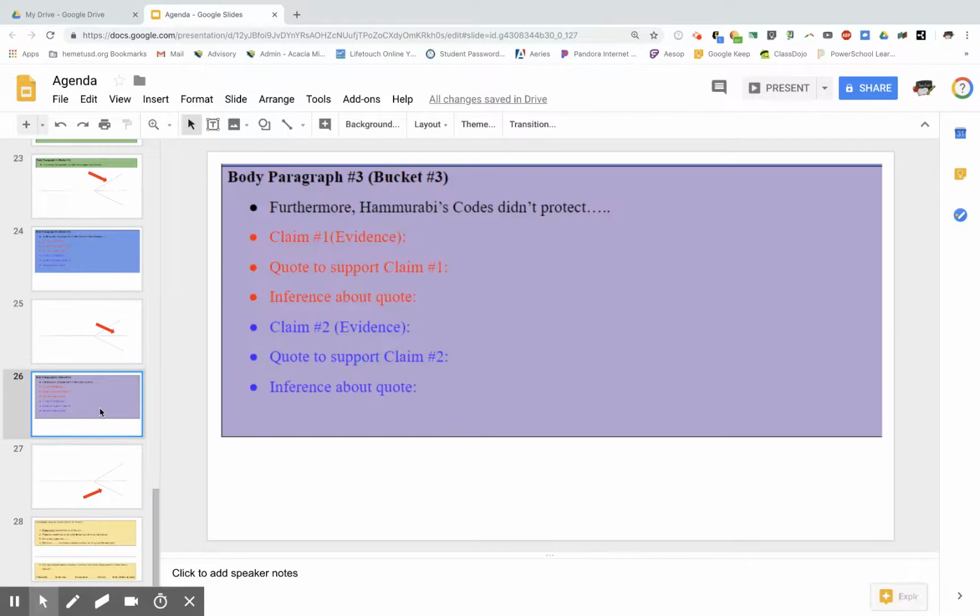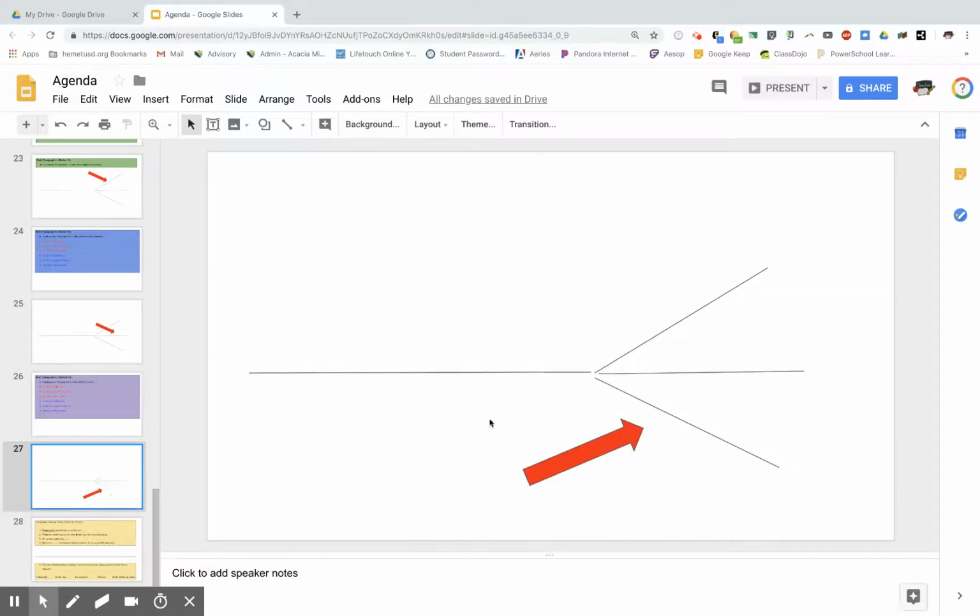So then you do it again for the last body paragraph and the sentence starters there. Furthermore, Hammurabi's codes didn't protect, and whatever you made that paragraph about, that's what you would put. If it didn't protect children, and that's what you wrote about, that's what you do. If it didn't protect women, you complete the sentence by saying it didn't protect women. So you're just completing these sentences. It's that simple. Again, you can use whatever you said here. Didn't protect women, was evil towards children. So you're completing that sentence.